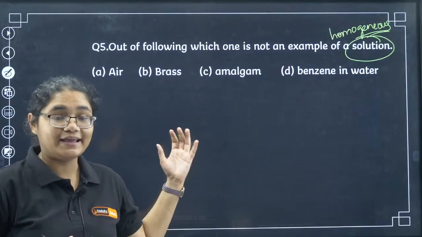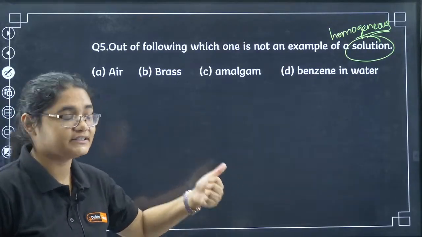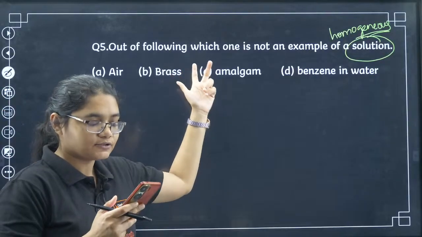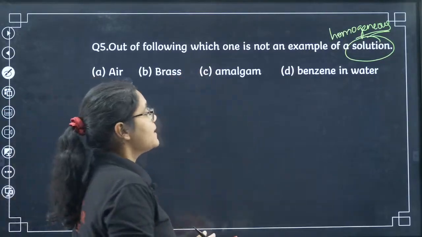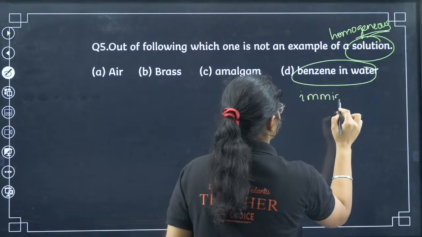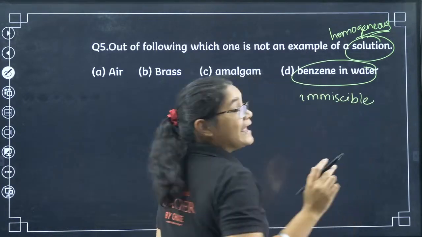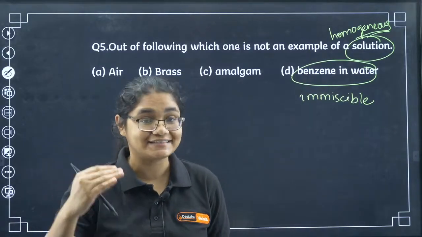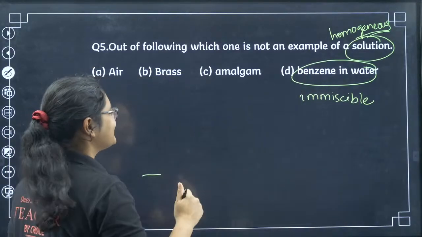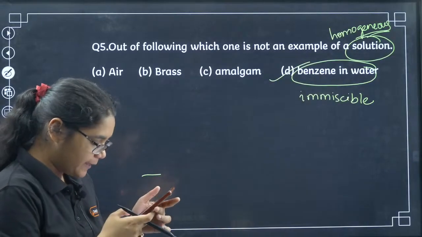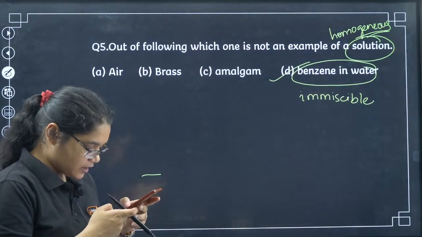Air, yes, air is definitely a homogeneous mixture. Brass is a homogeneous solution. These all are alloys, so these are all homogeneous solutions. Benzene in water is an immiscible liquid. So if it is immiscible, it is not homogeneous, it is heterogeneous, right? So that is why the correct answer here will be option D. Okay, so D is the correct answer.